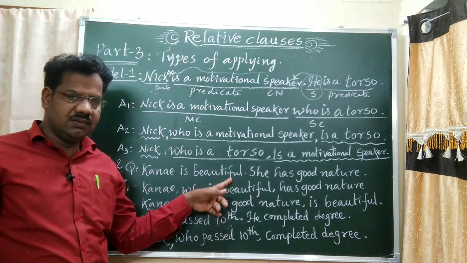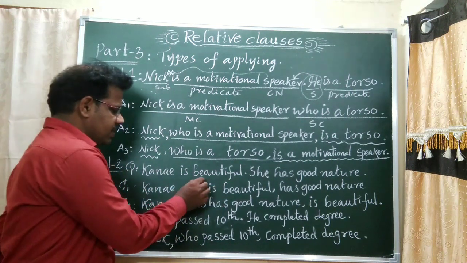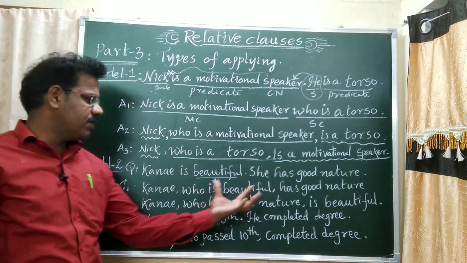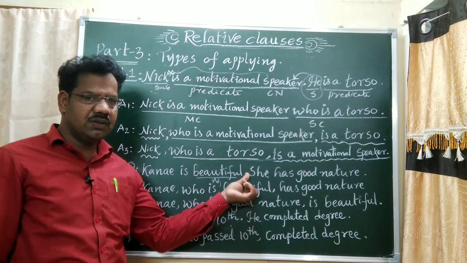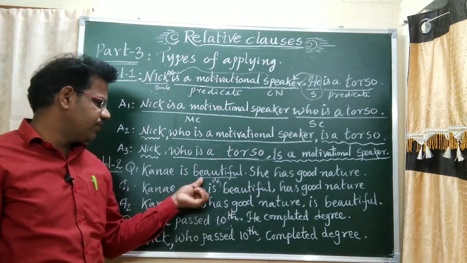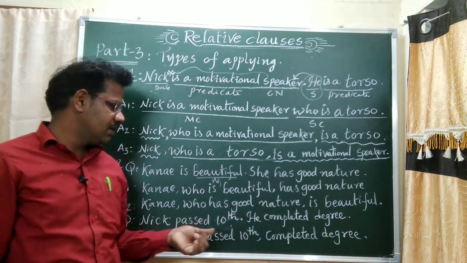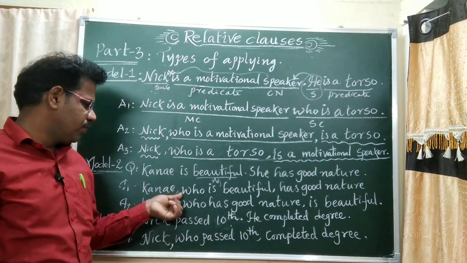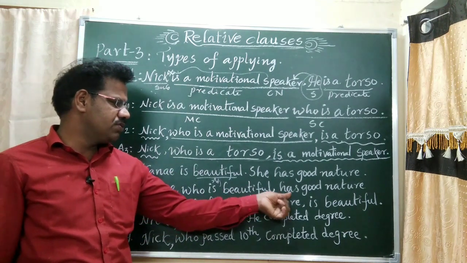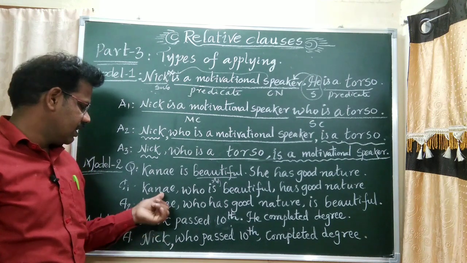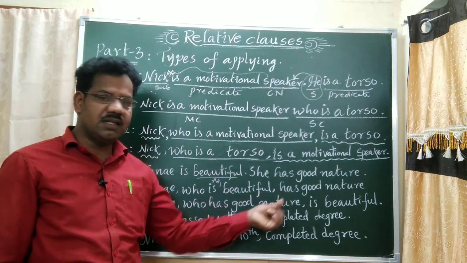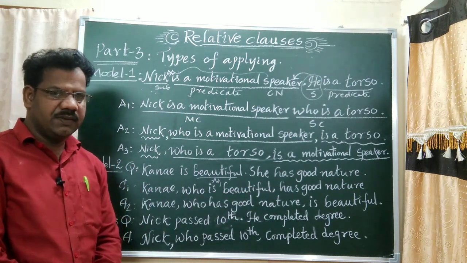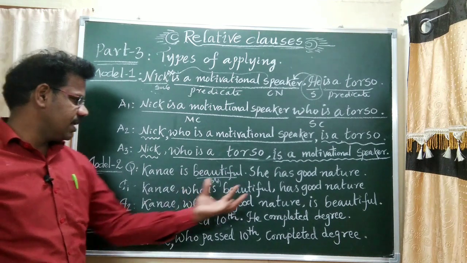Kene is beautiful. What is beautiful? According to parts of speech, this is an adjective, not a noun. So in the middle of 2 sentences, don't apply who. Okay. Kene is beautiful. She has good nature. The answer is Kene. Okay, here. Who has good nature? Kene, who is beautiful, has good nature. Kene, comma, who is beautiful, comma, has good nature. This is answer 1.